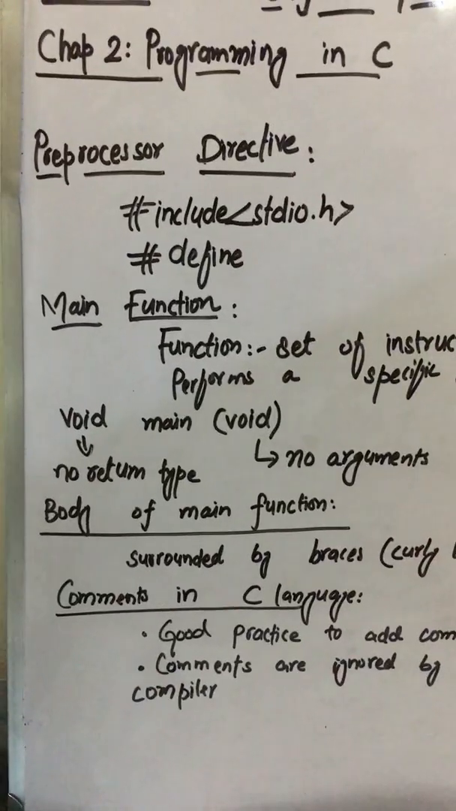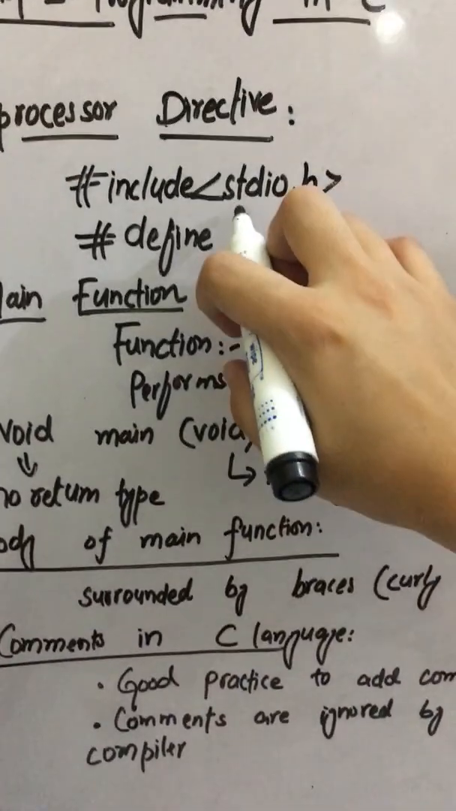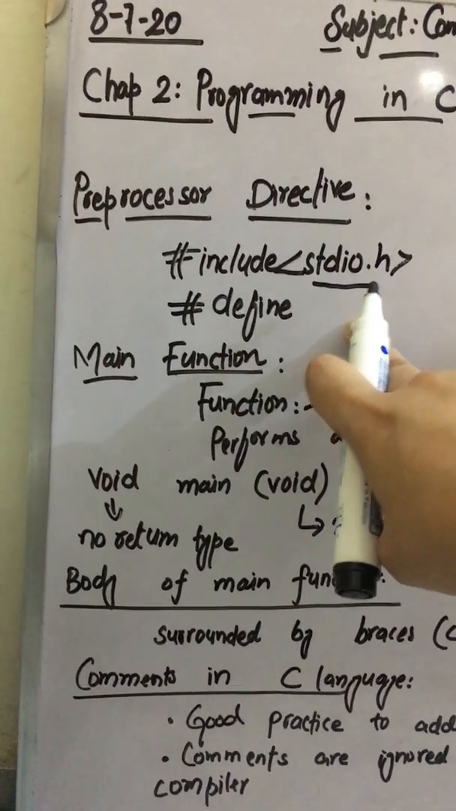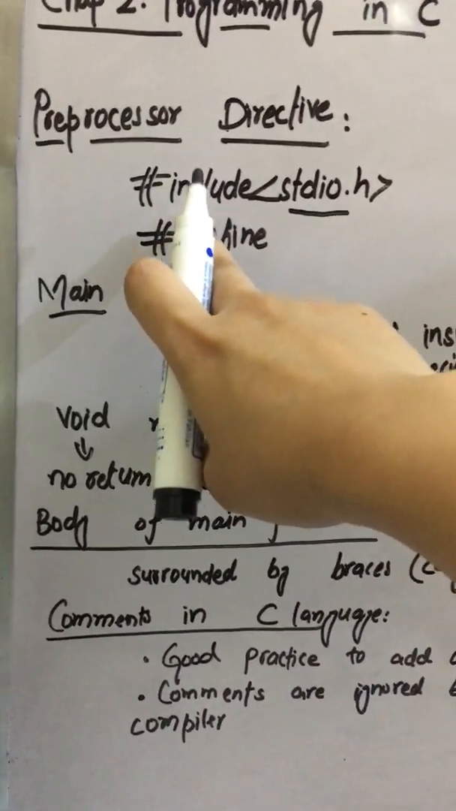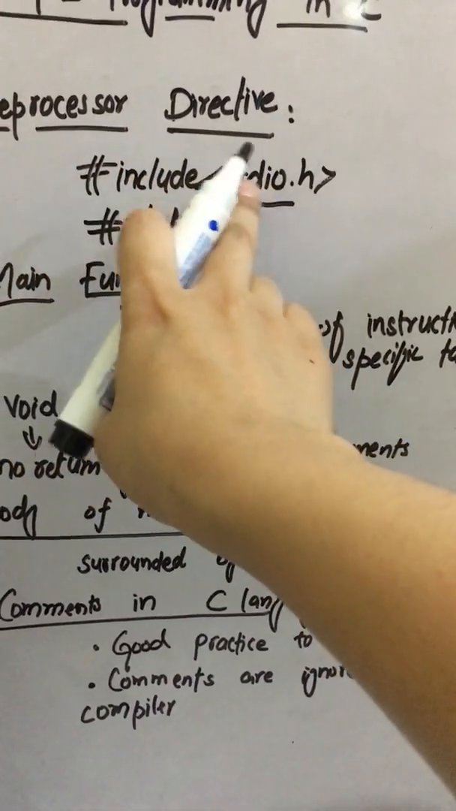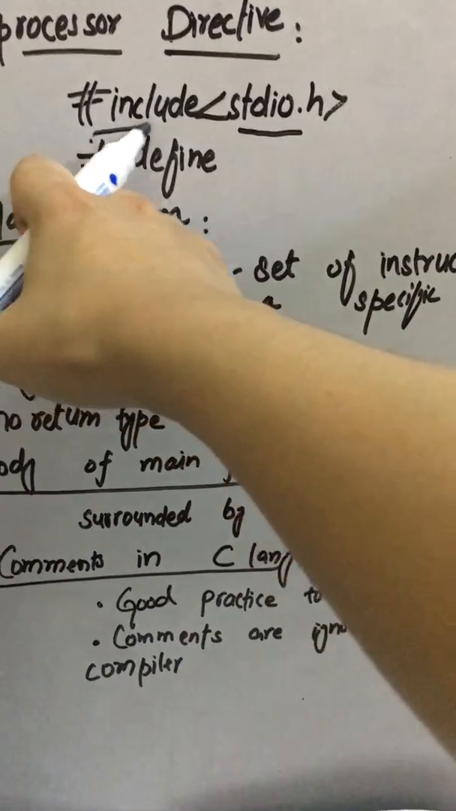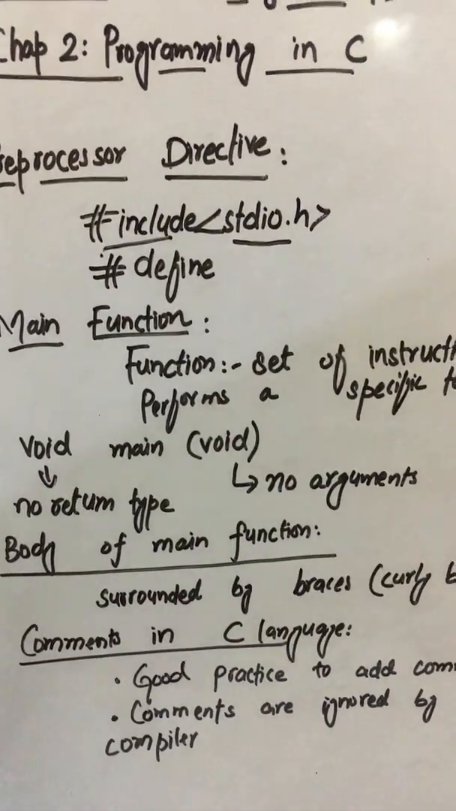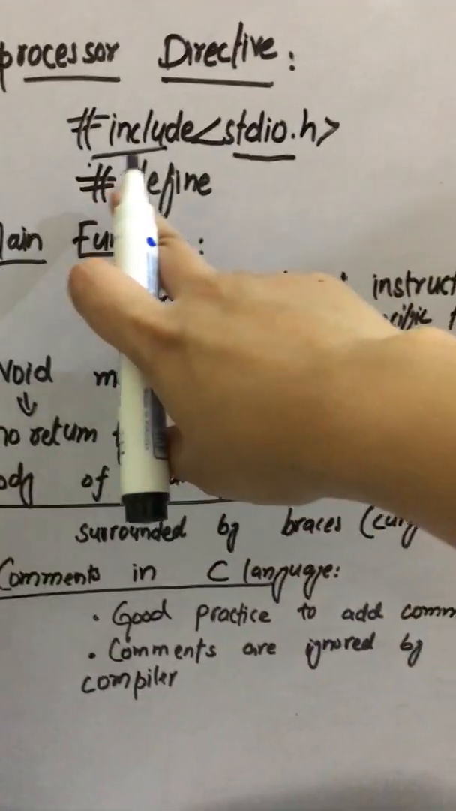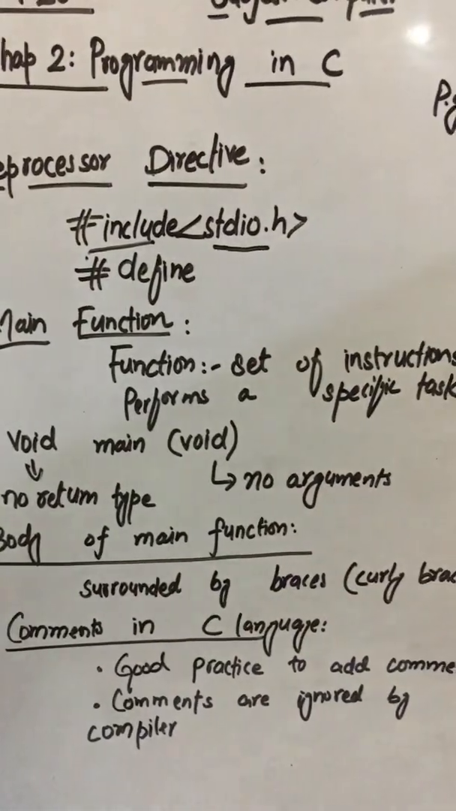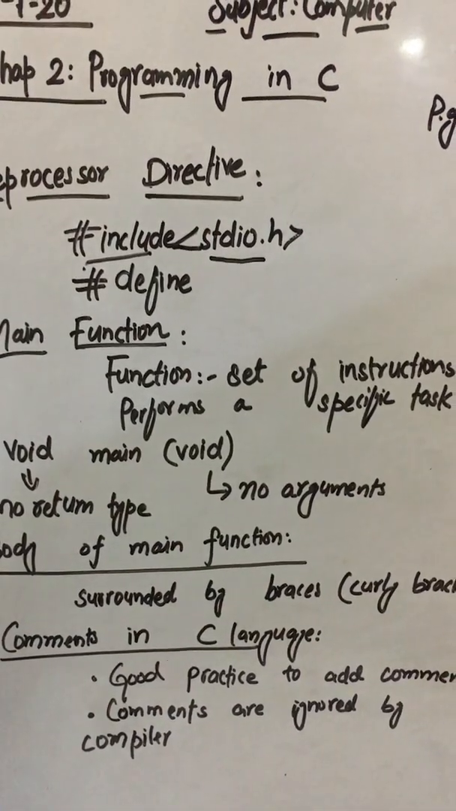We have already discussed that stdio, standard input output, is the header file, but the word before this header file, hash include, is the preprocessor directive. We can also write hash define, and hash define is also one of the preprocessor directives. Then we have main function.